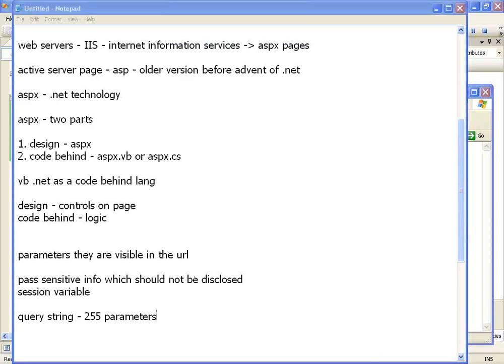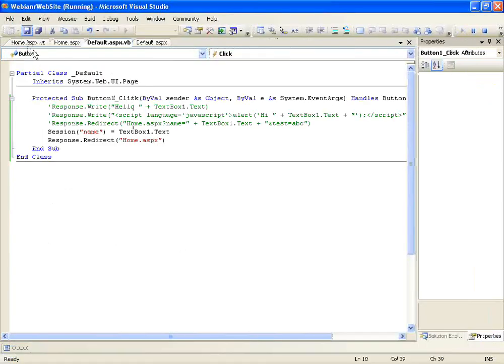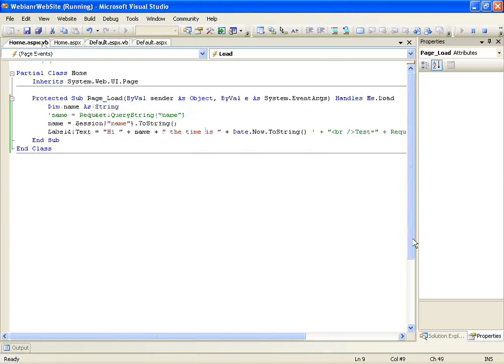Okay. So this is my code. Is that fine? Are you all clear with this? Right.